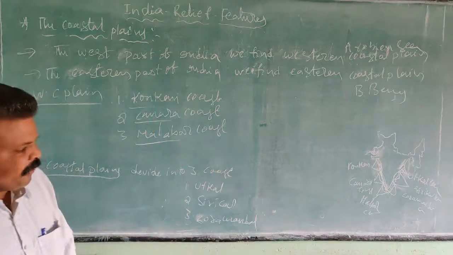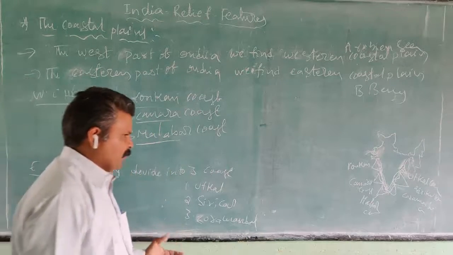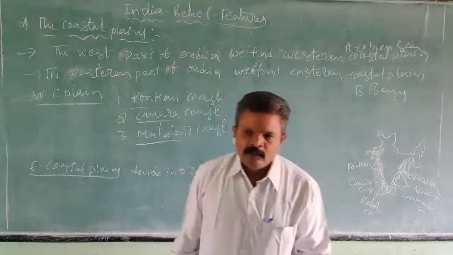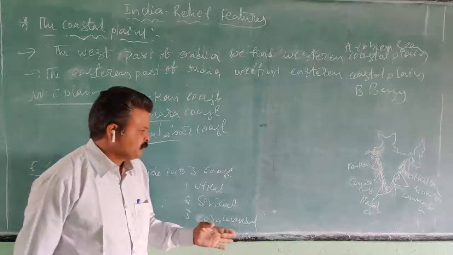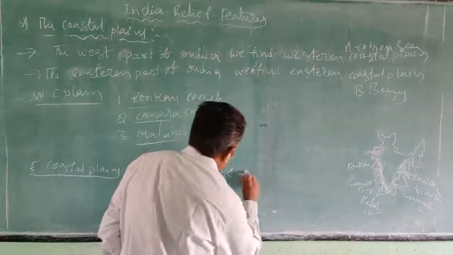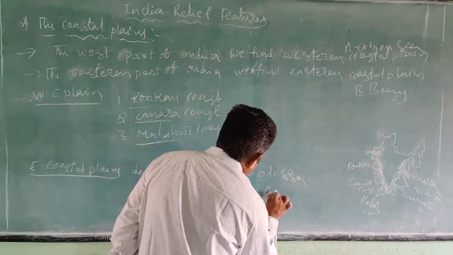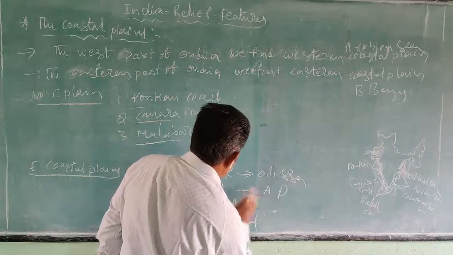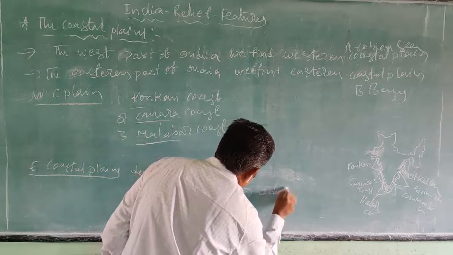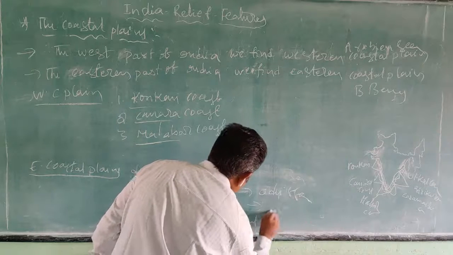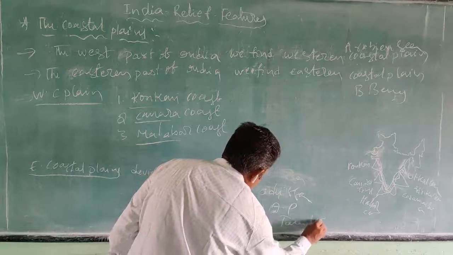The local name of the coastal plain in Odisha is the Utkal coast; in Andhra Pradesh, the Sirikar coast; in Tamil Nadu, the Coromandel coast.